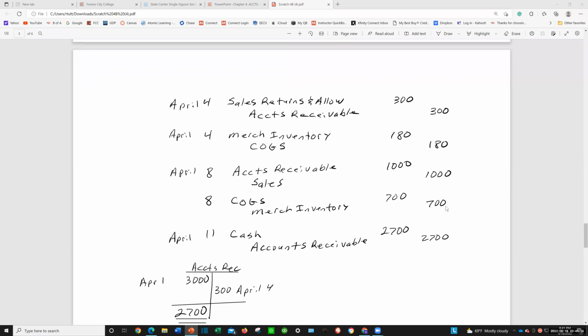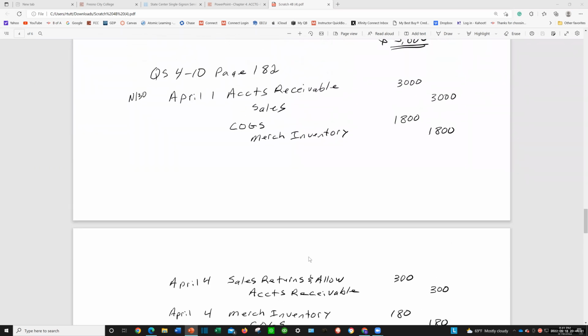Okay. Now, on the 11th, we received payment for the amount due from the April 1 sale, less the return on April 4. Well, how much does he owe us? Well, I have a little T account. You might want to do this too. I can keep track of it. So on April 1, we sold him $3,000, right, worth of merchandise. So he owes us 3,000, right? He owes us 3,000. But then on the